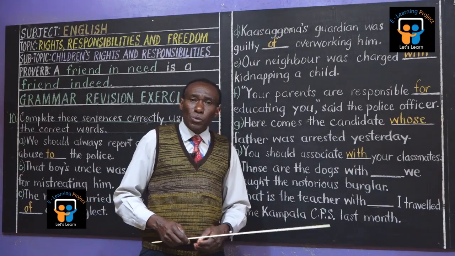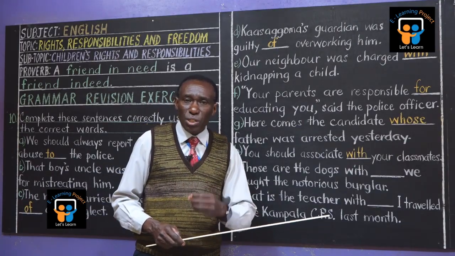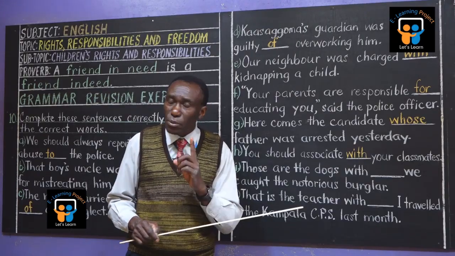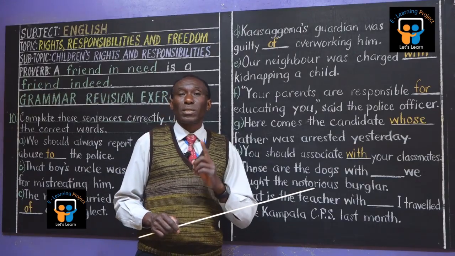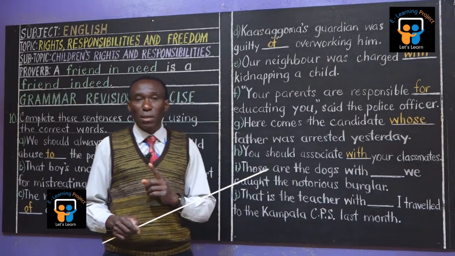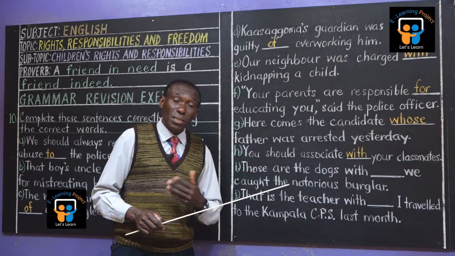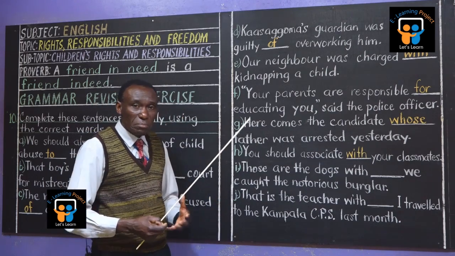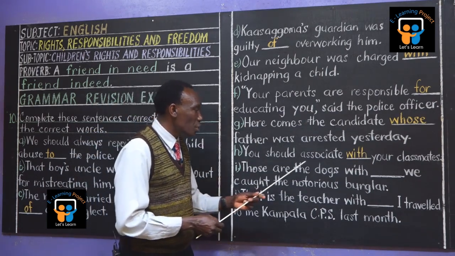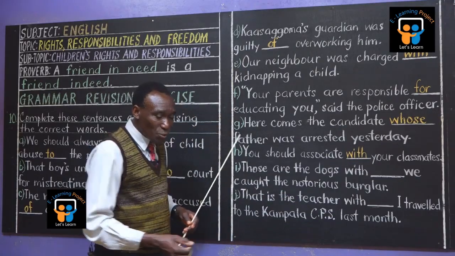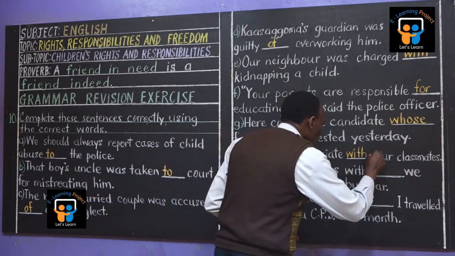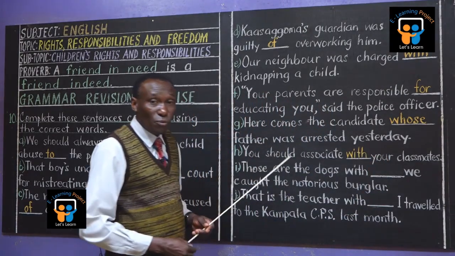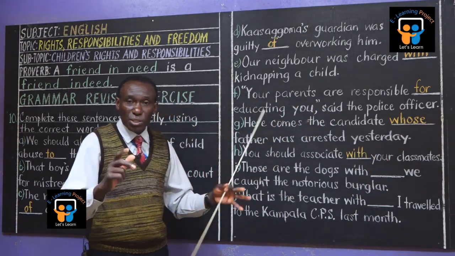Parents out there who do not want their children to associate with others, that's the biggest mistake you're making. Except if you know that some children have bad habits, but you should meet them, meet their parents maybe, and you the parents work together so that you create a bridge so that these children can associate with one another. And that way, they will be learning from one another. Child to child is one of the best ways of carrying out education.